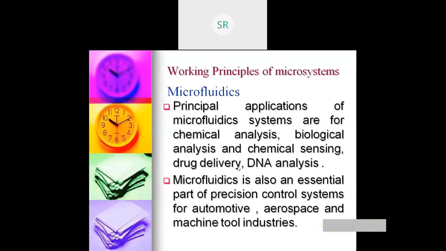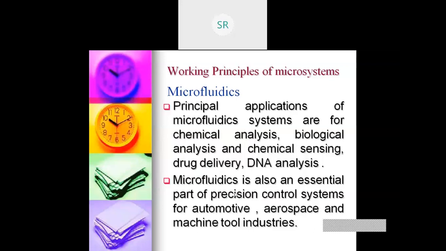Okay, so the last part of part A of module 2 is microfluidics. Now, the principal applications of microfluidic systems are for chemical analysis, biological analysis, chemical sensing, drug delivery and DNA analysis.